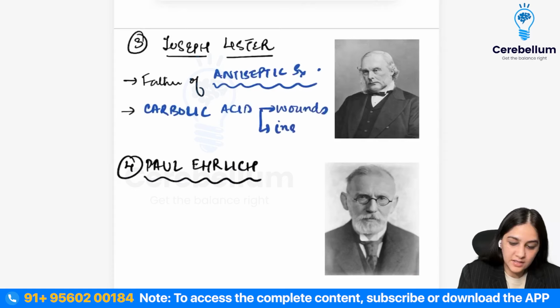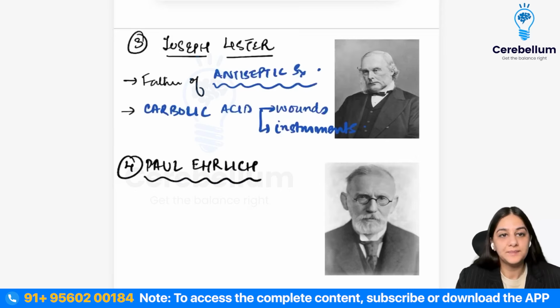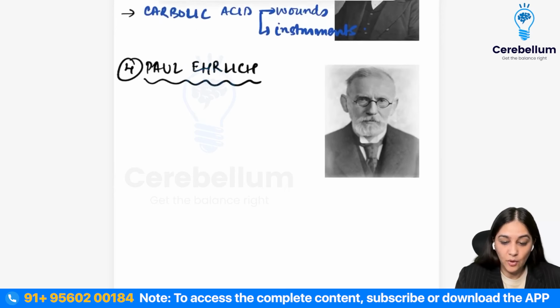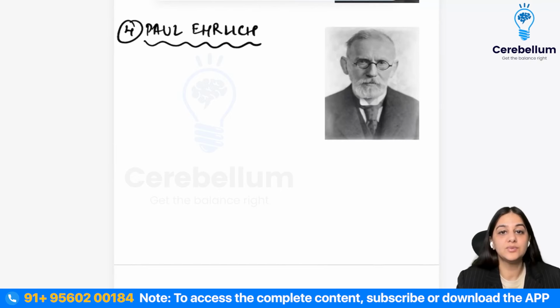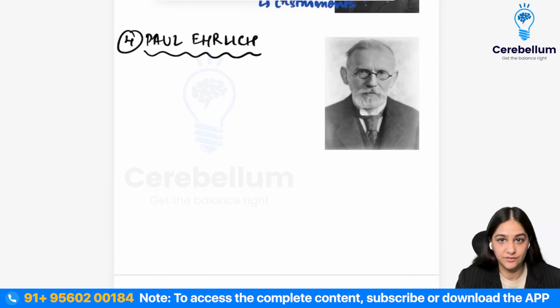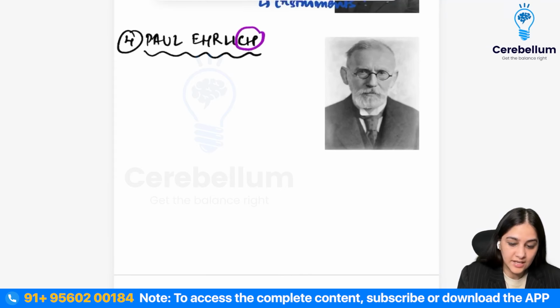So that is why he's known as the father of antiseptic surgery, right? Coming to Paul Ehrlich. Paul Ehrlich was another scientist in whose name only we're going to try and find his achievements, right?